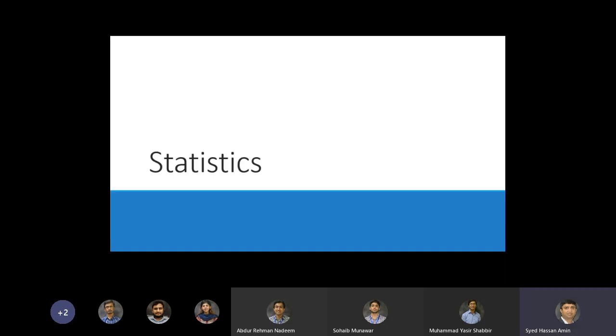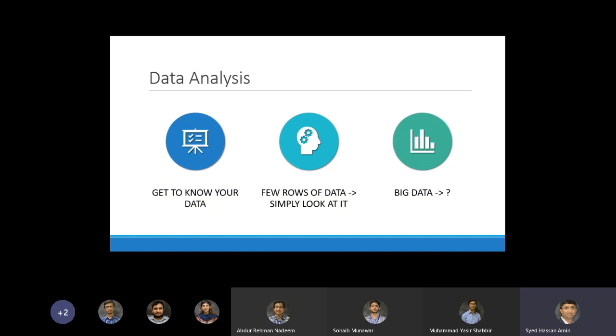Let's look at the basics of data analysis. That's one of the first things that you would be doing. Get to know your data. When you get started with data analysis, you look at the head of the data or tail of the data, or you get a sample of the data, just a few rows, to get familiarity with the data. And then obviously, no matter how big the data is, you calculate certain stats on the data.